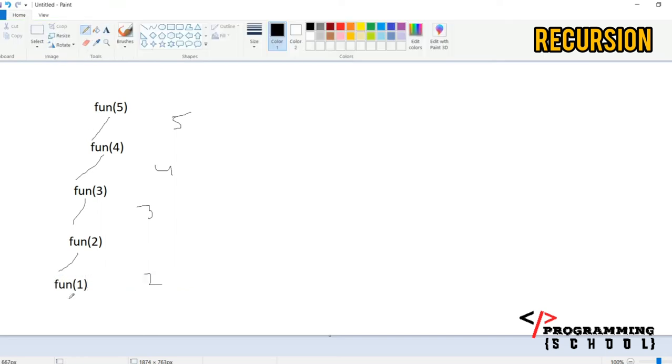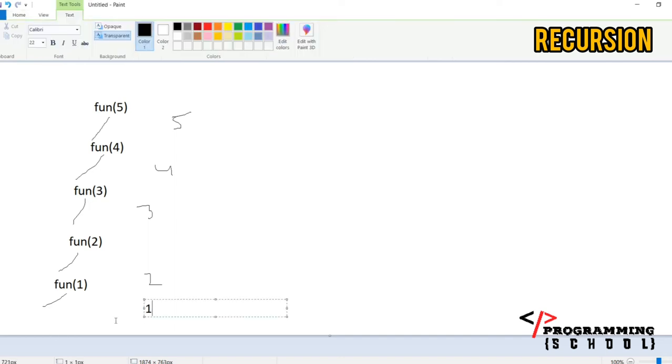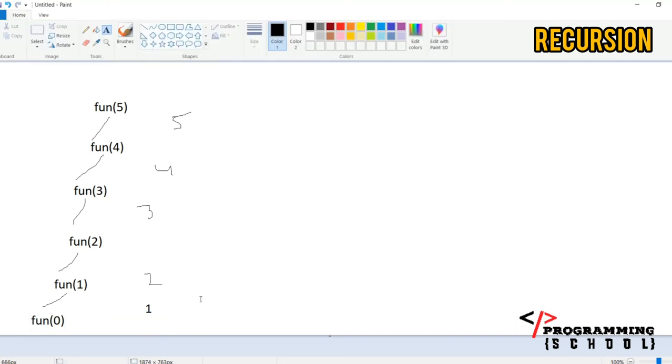Again it is calling the same function, and it is again checking, is it 0? No, it is going to print 1, and now it is going to call fun of 0, like this, fun of 0. Yes, n is 0, right? If n is 0, I have to stop here.